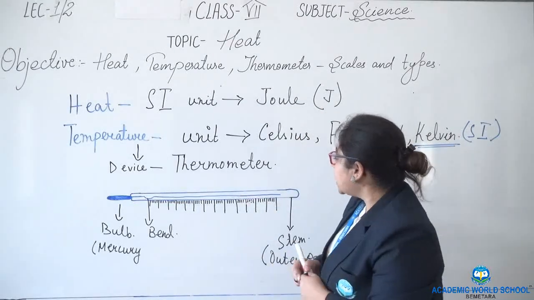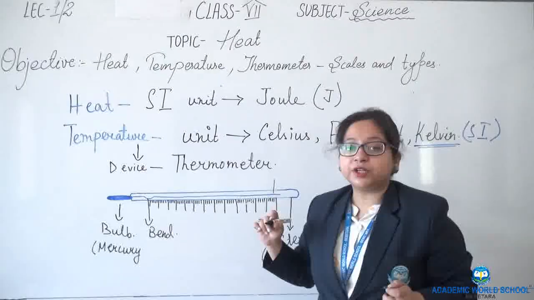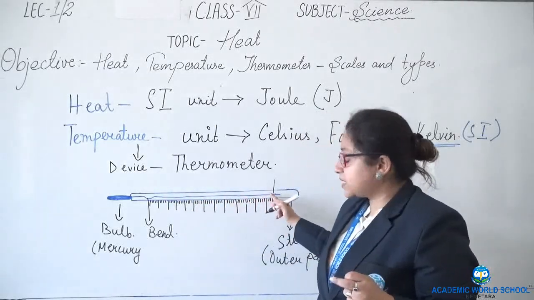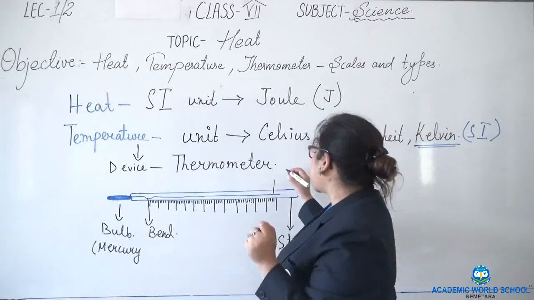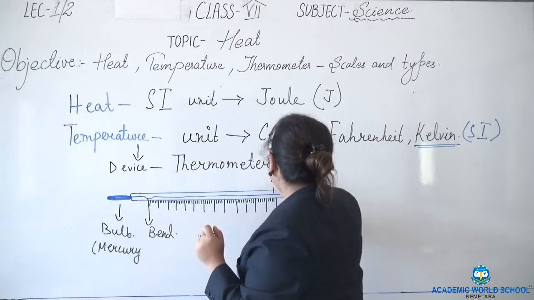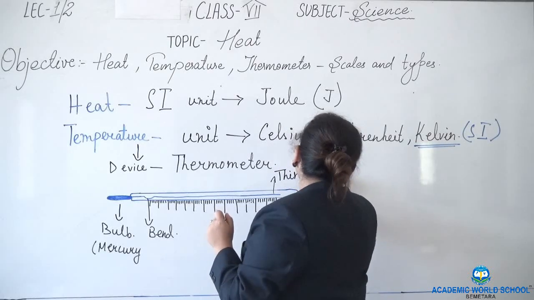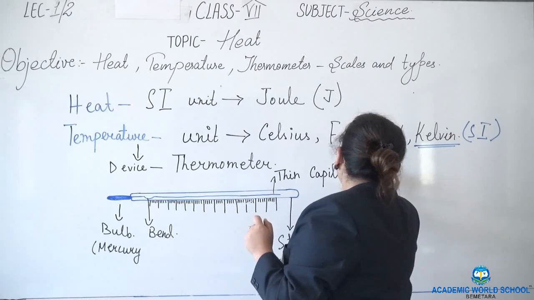Next you will see a thin glass tube inside the thermometer. This bend is extended and it is known as a very thin capillary tube.